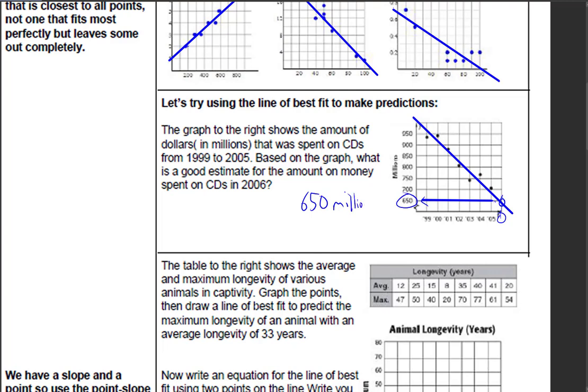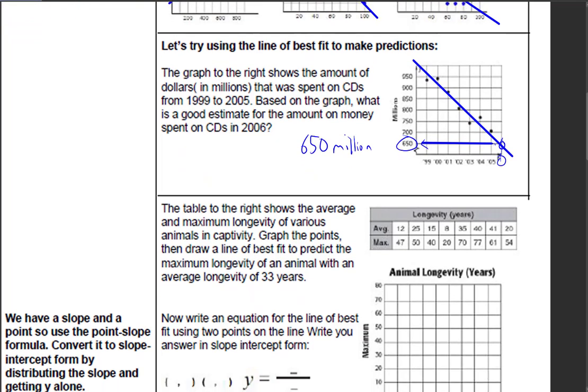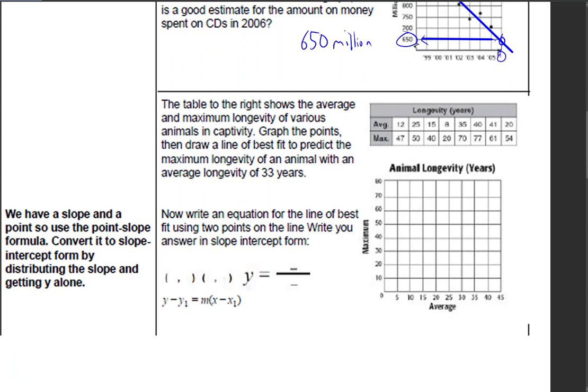If you look at the data, it seems to be saying that it's going to get less and less each year on using those CDs. And we've actually seen that, by the way. If you go and look at sales of CDs, they've definitely gone down as people use more things like iTunes and things like that, right? All right, let's go ahead and move on to the next one.